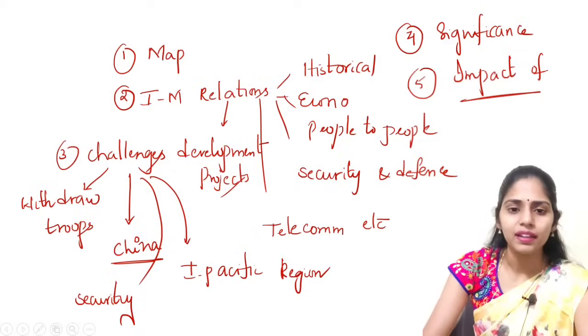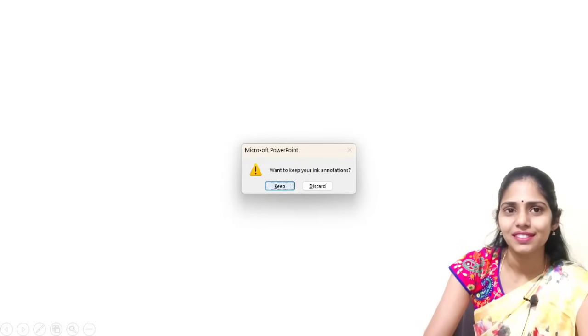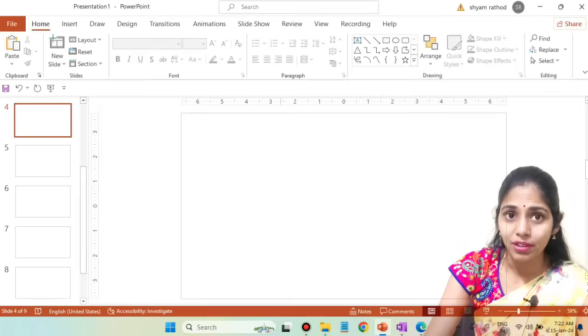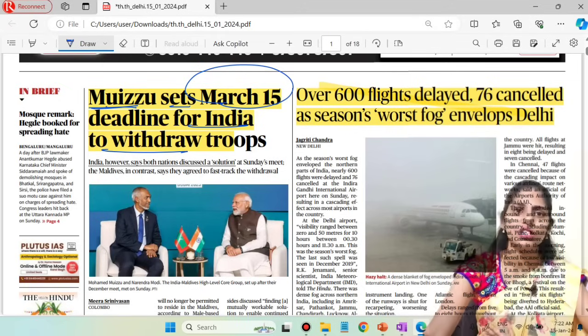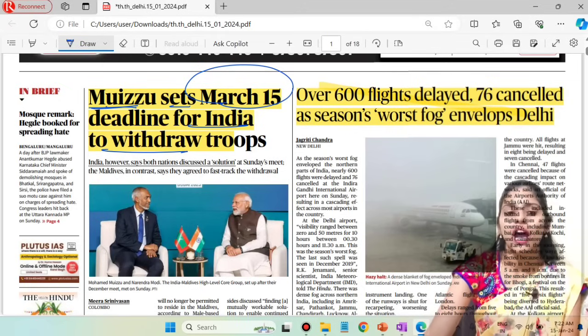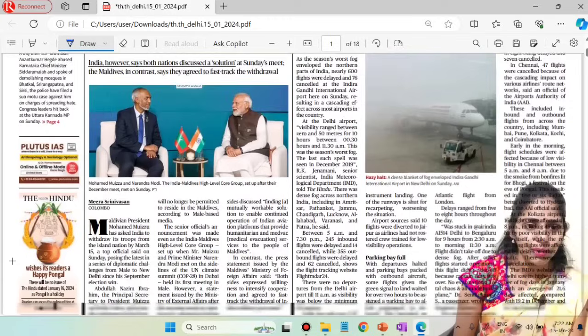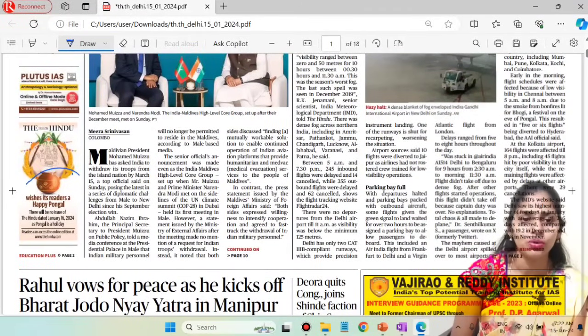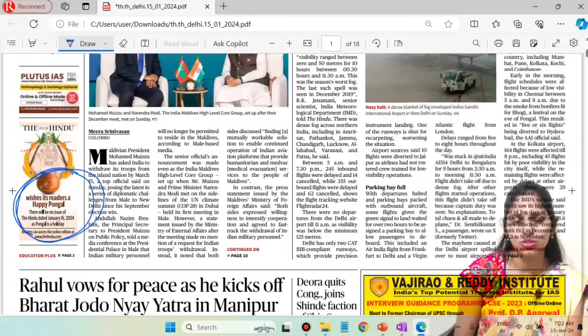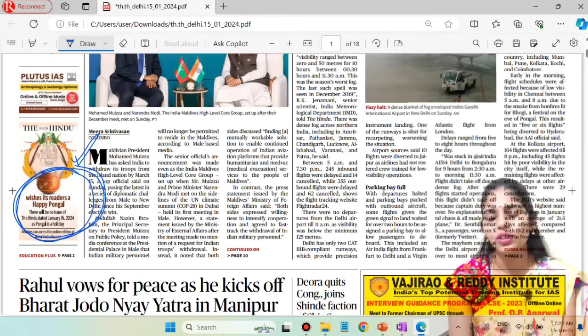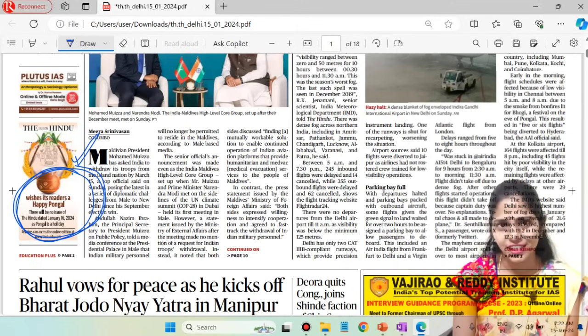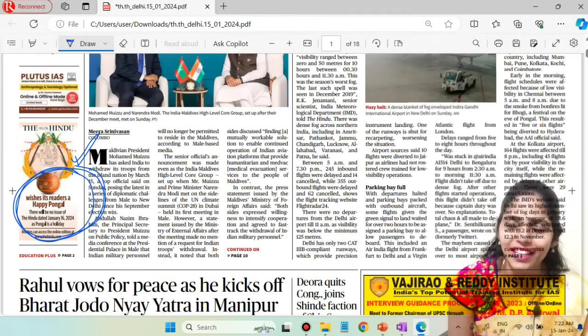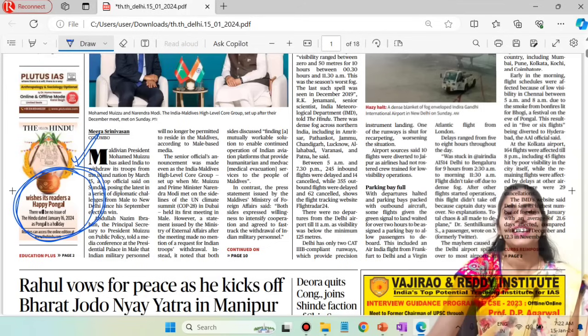And now let's go back. So actually I am out of station and I am in my hometown. So I am coming with this analysis by using my laptop. So please do adjust for today, okay? And one more thing here is, there will be no Hindu newspaper analysis tomorrow. That is given clearly in this newspaper itself. So tomorrow there will be no issue of Hindu paper because of the Sankranti festival or Pongal festival. Yes, tomorrow we are not going to have Hindu analysis. And please don't text me asking why there is no analysis today, okay?